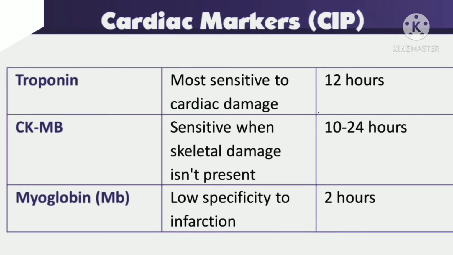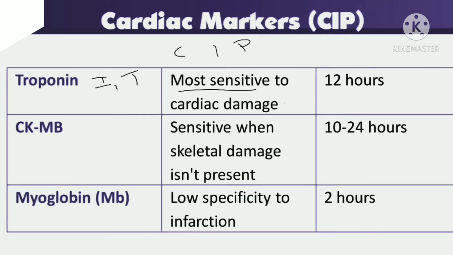And here come the cardiac markers. We have mainly three cardiac markers: troponin, CKMB and myoglobin. The first one, troponin, is most sensitive to cardiac damage. That means when any kind of heart damage happens, troponin 1 and 2 are the markers which we can find in the blood, and only after 12 hours can we find the troponin in the blood levels.